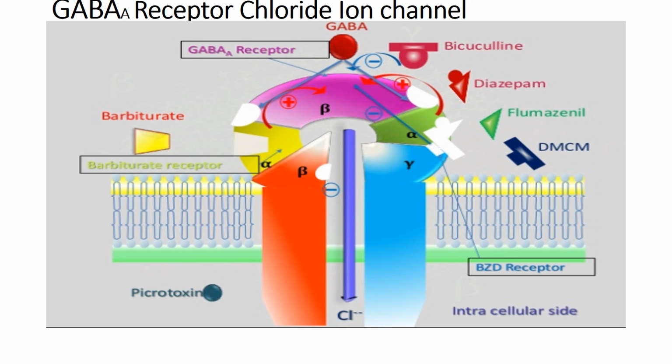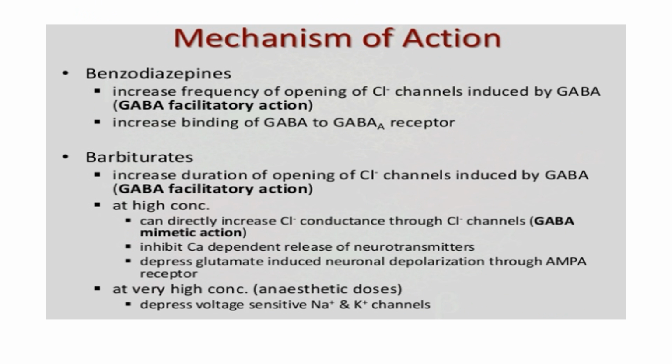So the flow of this chloride ion across the membrane will lead to the hyperpolarization of the neuron. When the hyperpolarization of the neuron takes place, the impulse transmission is interrupted, and thereby the action potential formation will be blocked. That is how this particular class of drugs will be acting.